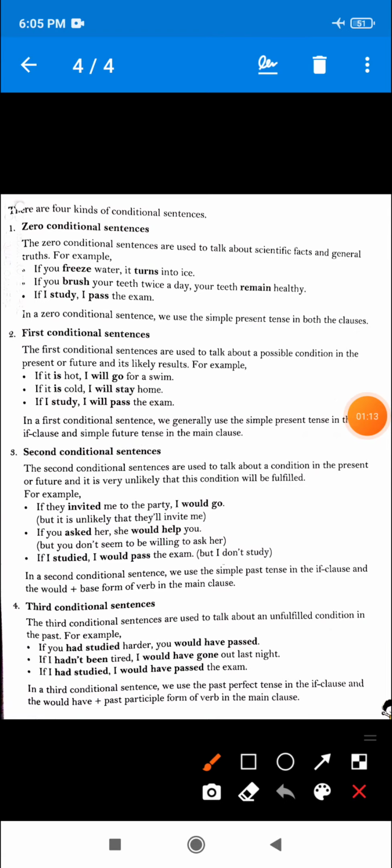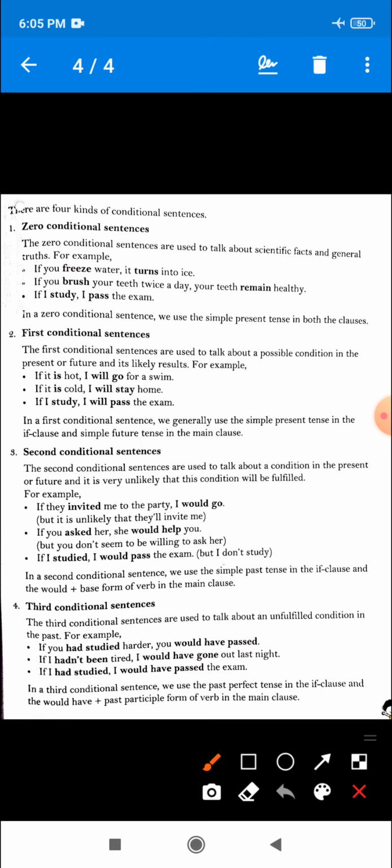So, dear, you can see there are four kinds of conditional sentences. We can say conditional sentences or conditional clauses, both are the same. So the very first type of conditional clauses is zero conditional sentences. Okay, dear, zero conditional sentences. So first, let's see what a zero conditional sentence is.